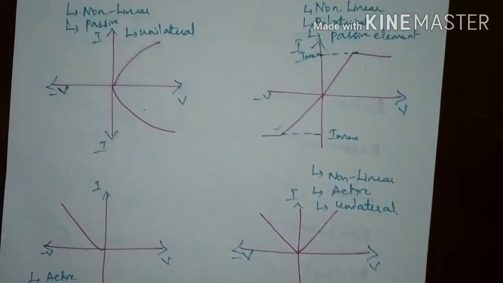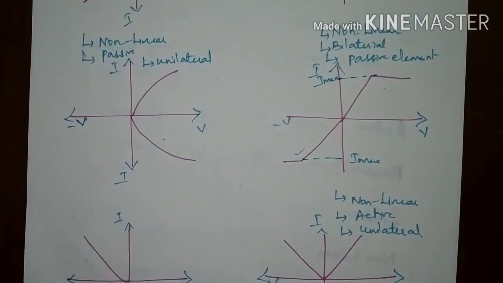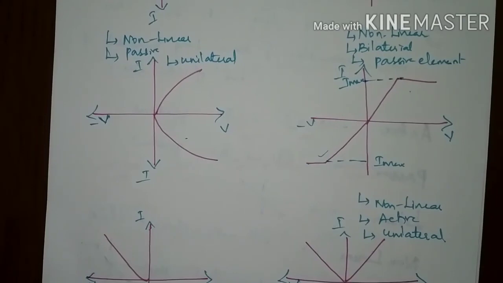By using this, we can find what are the types of elements using the graph. I hope you understood the concept.